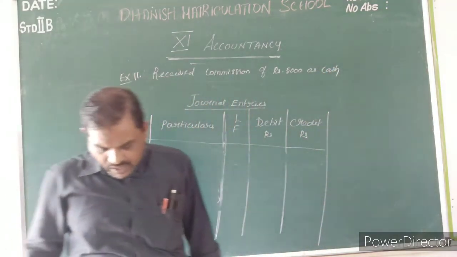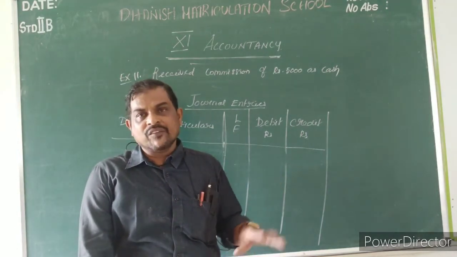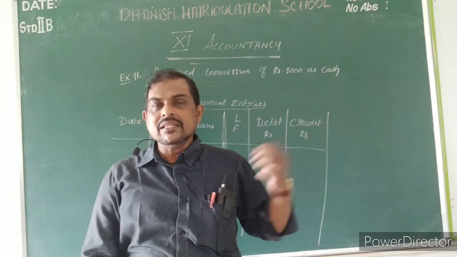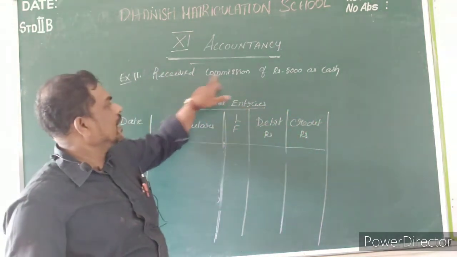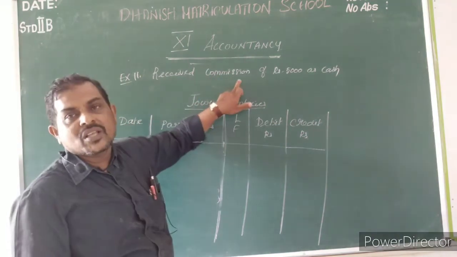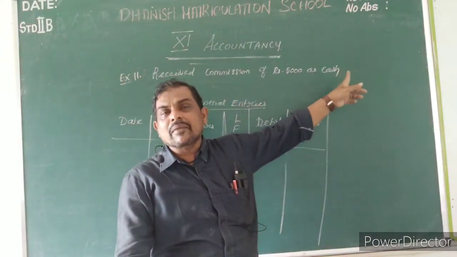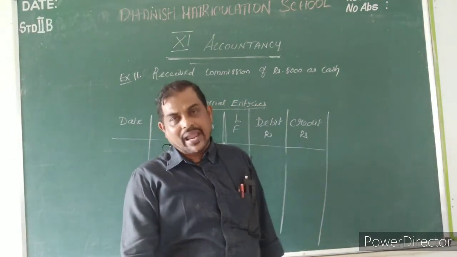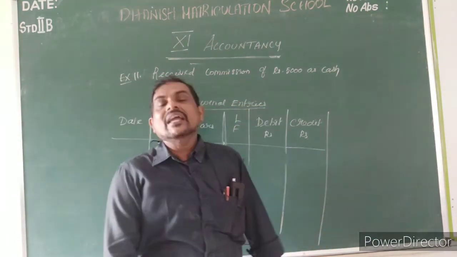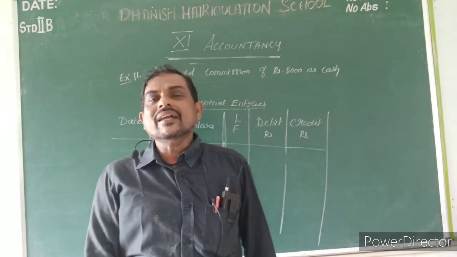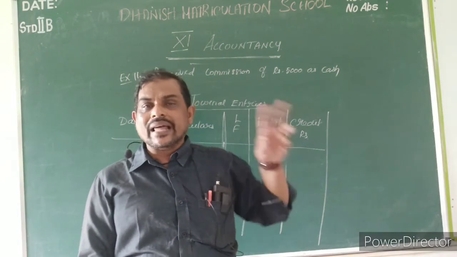Listen, my dear students. Here, received commission is an income. We are doing some work, and for that we are getting some commission. This is purely income. So here the commission account is an income, and you are getting the same commission in the form of cash. So here two accounts are there, one is commission and another is cash. Commission is an income, so it is a nominal account. Cash is real, so it is a real account.